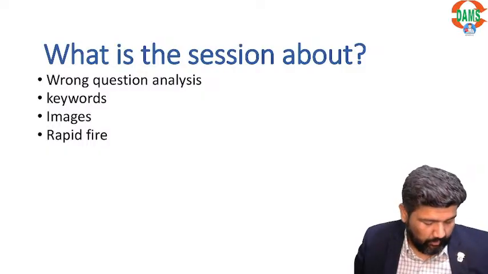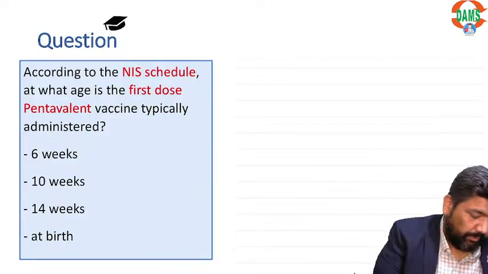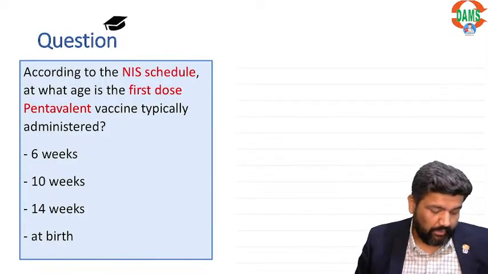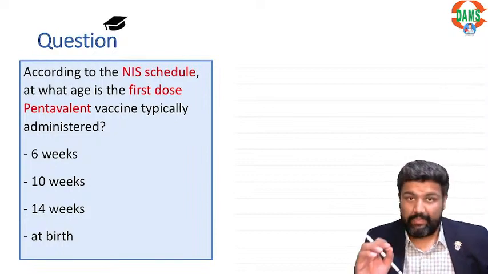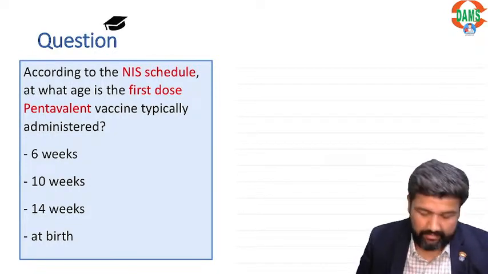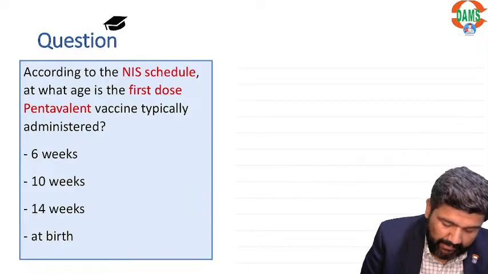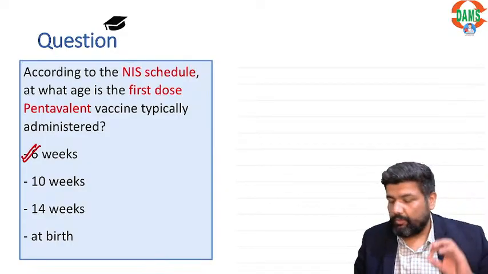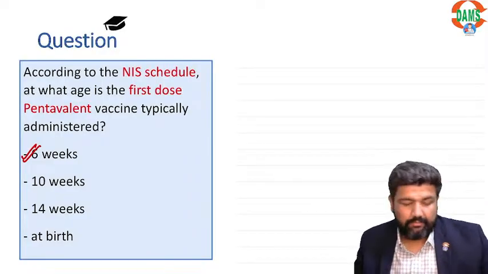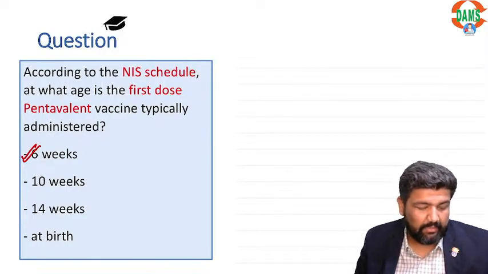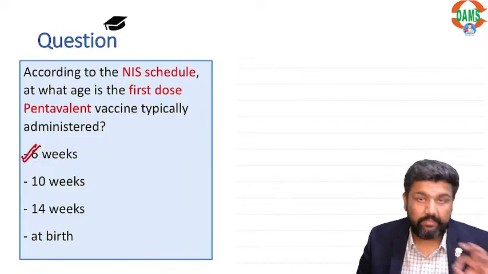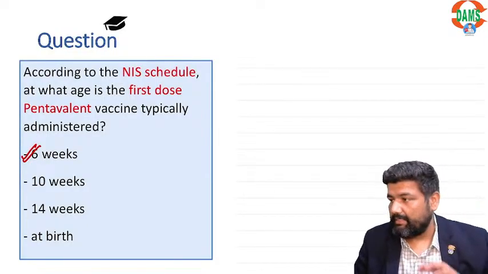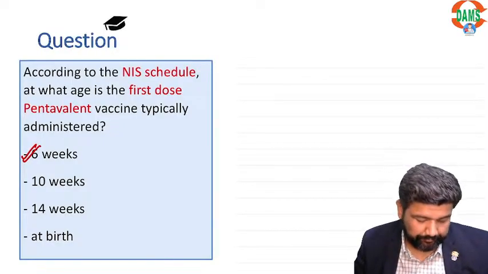Now, coming to the first question. According to national immunization schedule, at what age is the first dose of pentavalent vaccine typically administered? So guys, pentavalent is typically administered at 6 weeks. The correct answer here is 6 weeks. I think this is the easiest question, guys.